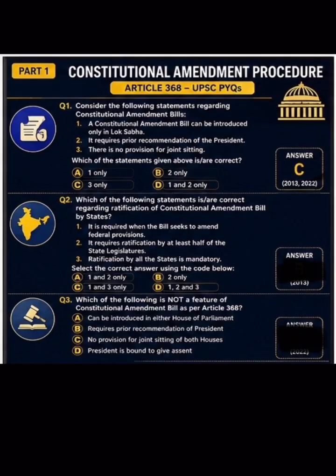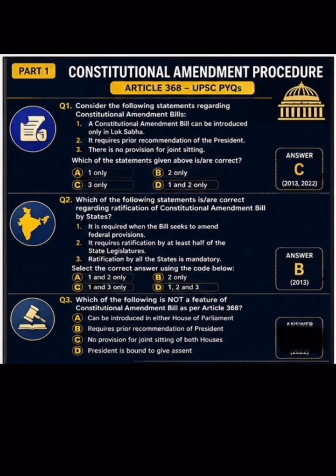Which of the following statements is correct regarding ratification of constitutional amendment bill by states? It is required when the bill seeks to amend federal provisions. It requires ratification by at least half of the state legislatures. Ratification by all states is mandatory. Select the correct answer using the code below. Here the correct answer is: it requires ratification by at least half of the state legislatures.